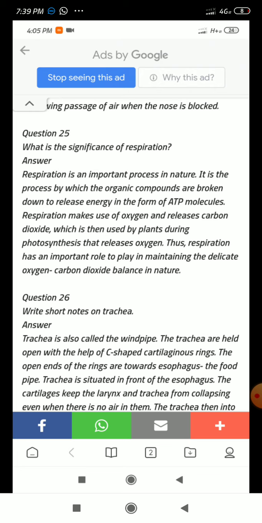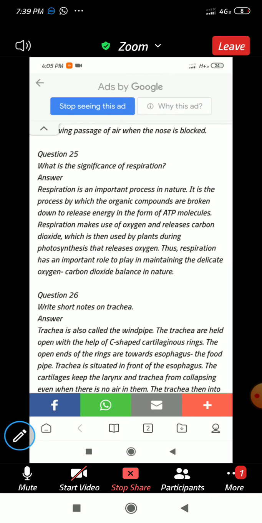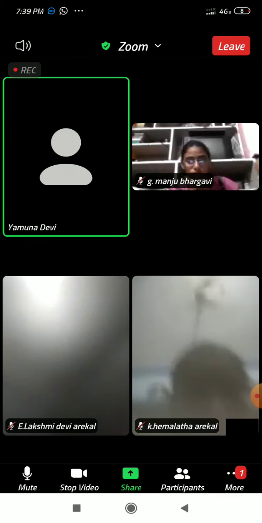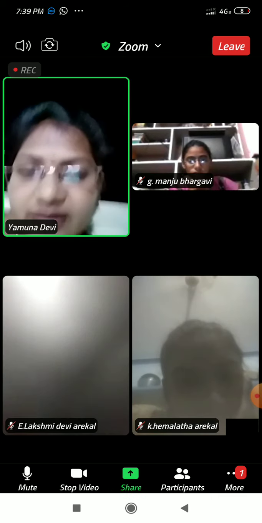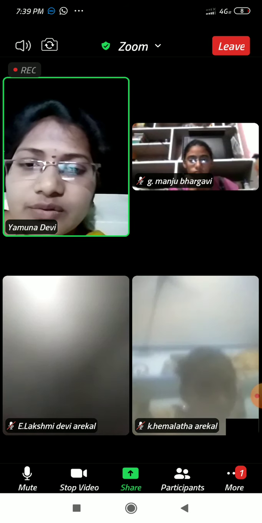And what is the significance of respiration? Importance of respiration: by having respiration only, we are gaining energy. We are getting oxygen, and whatever food we eat will be oxidized. By oxidizing the food only, the energy will be released. Some more questions we'll see. Like that, we'll discuss the questions.